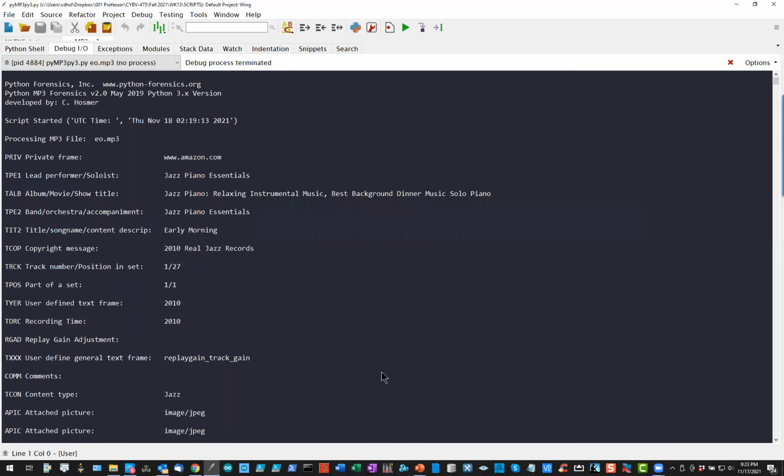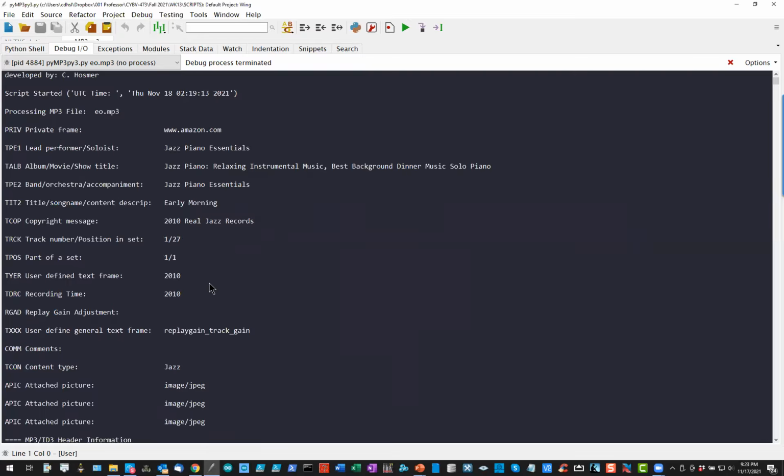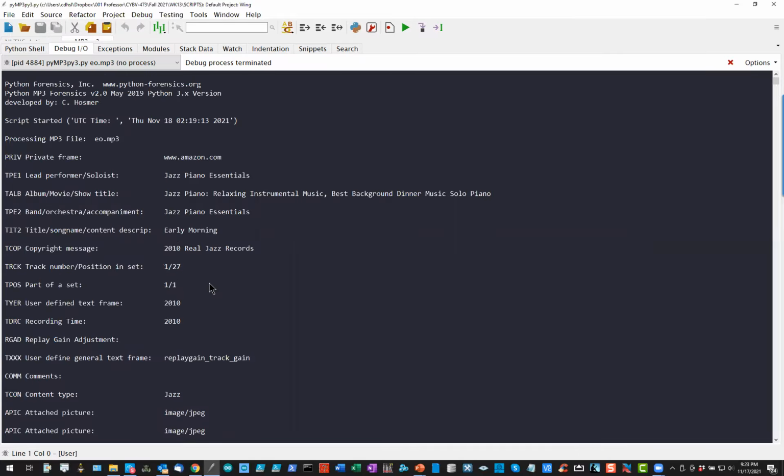So that's going to be your assignment this week: to run the script against eo.mp3 and get those images, and then against es.mp3 and get those images, and then use the information that's in this header piece in order to extract that.